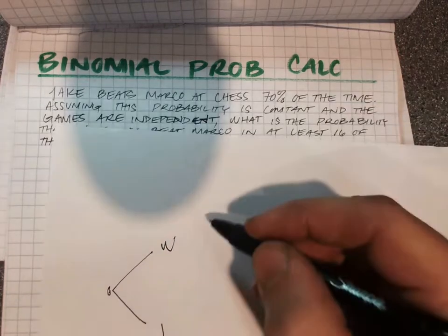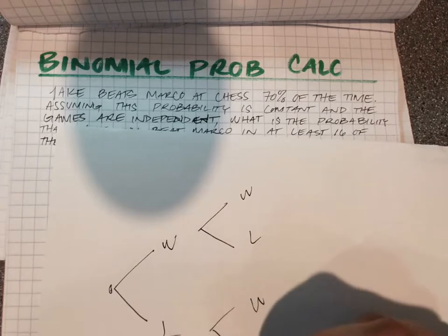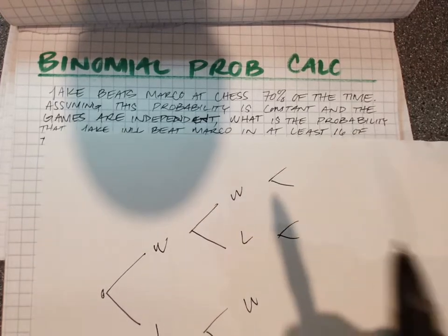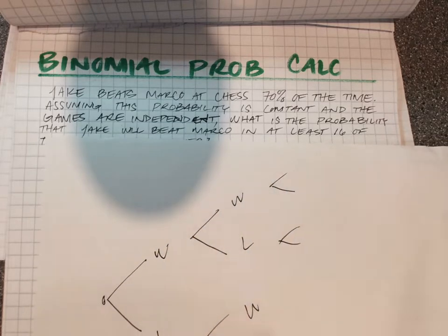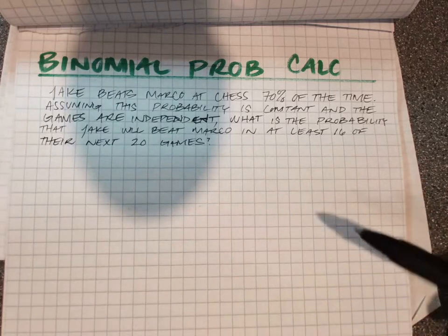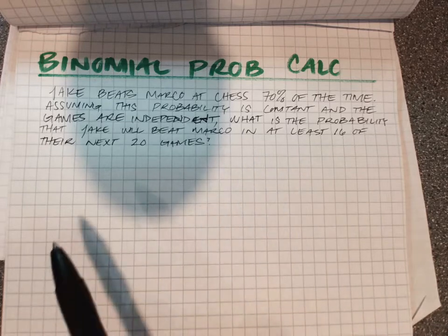And then the second game, supposing he wins the first one, he could win or lose the second one. And so the options don't change. The tree diagram would be very large because you're playing 20 games, so it would be sort of 20 levels large. And therefore, there's a better way to do this, and that is binomial probability.